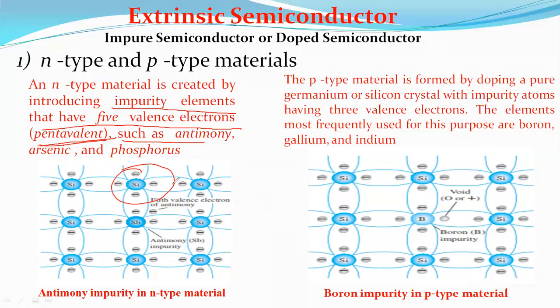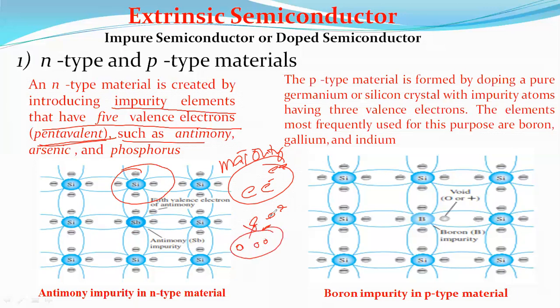Now n-type material is created. In n-type material, the majority charge carriers are electrons. Keep in mind, the minority charge carriers are holes. Later we discuss how it will become.